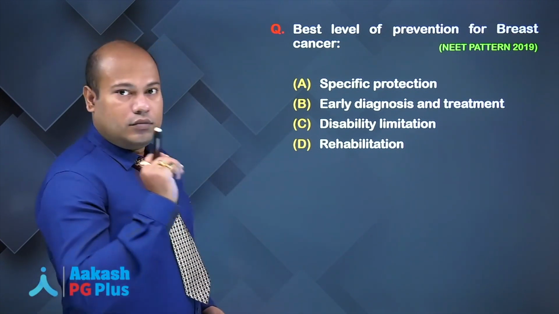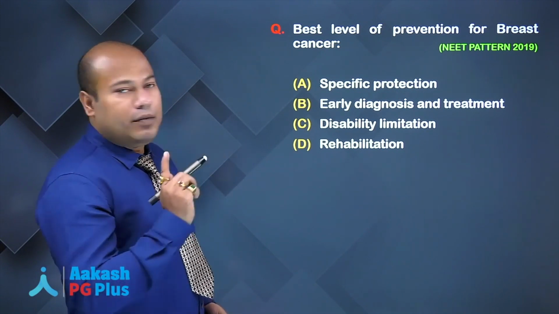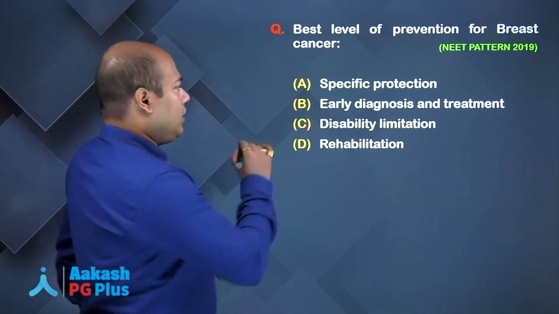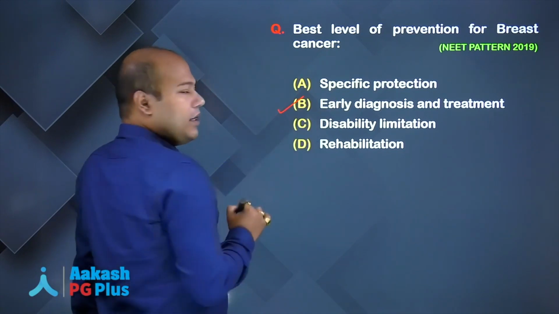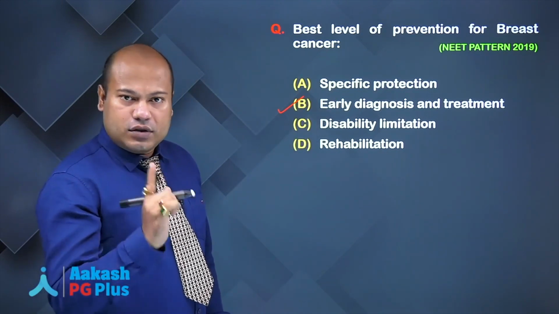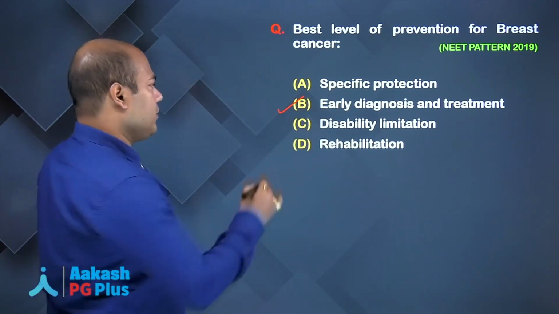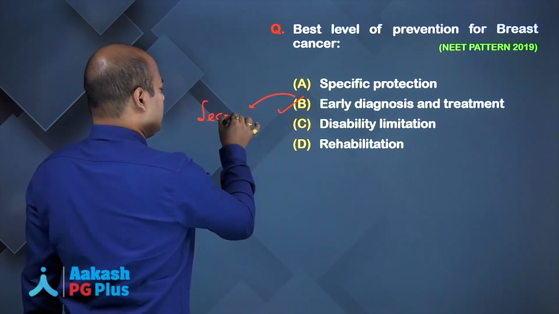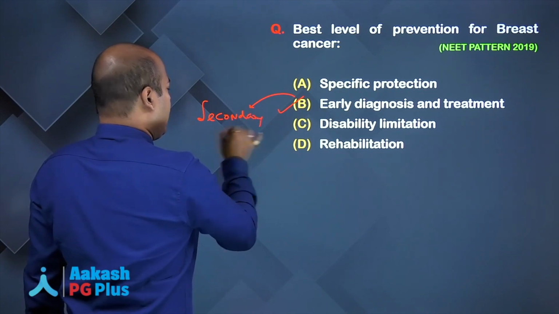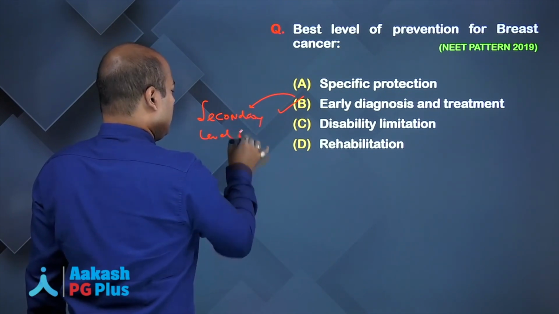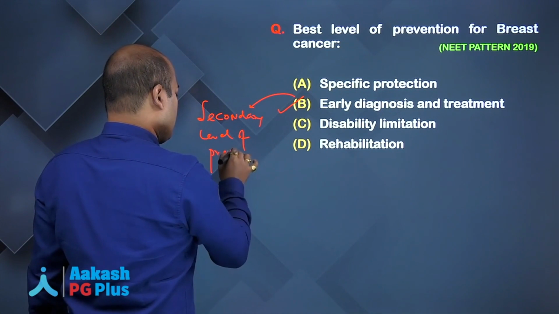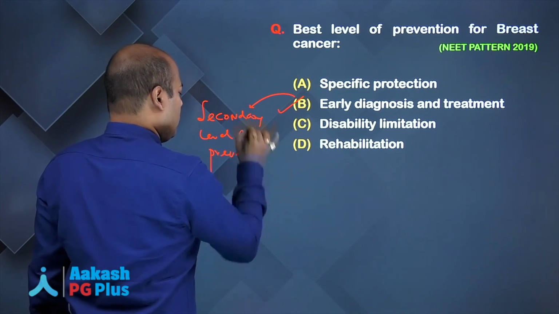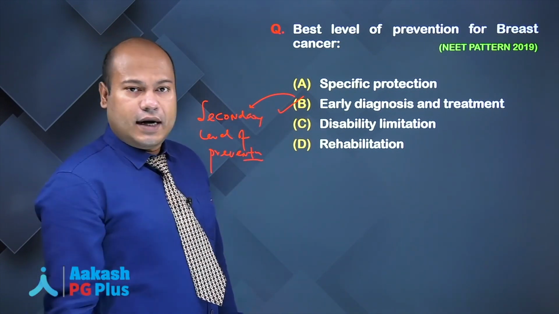So, how do you prevent the breast cancer? Early diagnosis and treatment. So, early diagnosis and treatment will come under which level of prevention? It will come under secondary level of prevention.